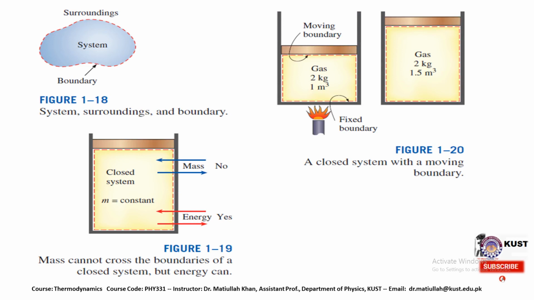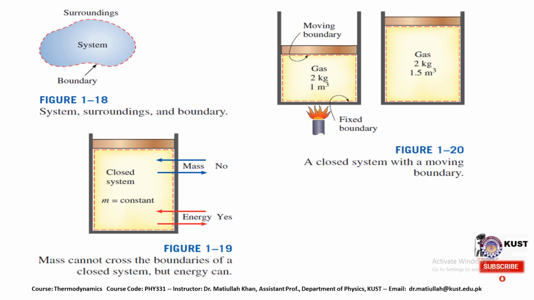So what happens? The boundary of the system is adiabatic, so energy can transfer, it can go out or enter the system, but the mass cannot transfer because the piston is fixed. The quantity of matter remains the same inside the system, while the energy can transfer because the system is adiabatic.